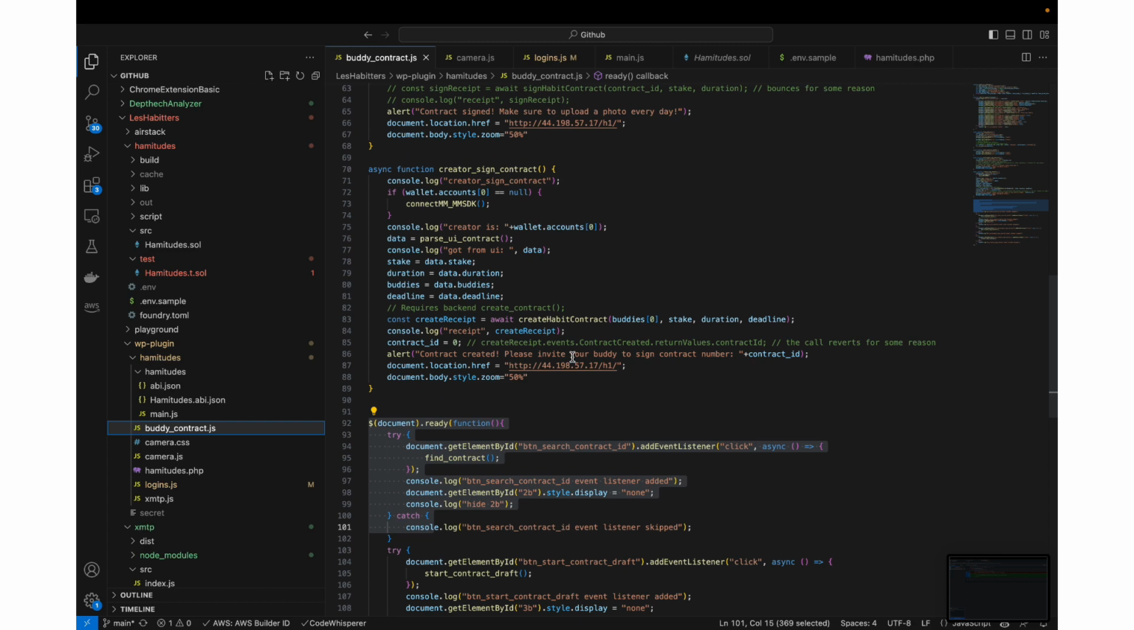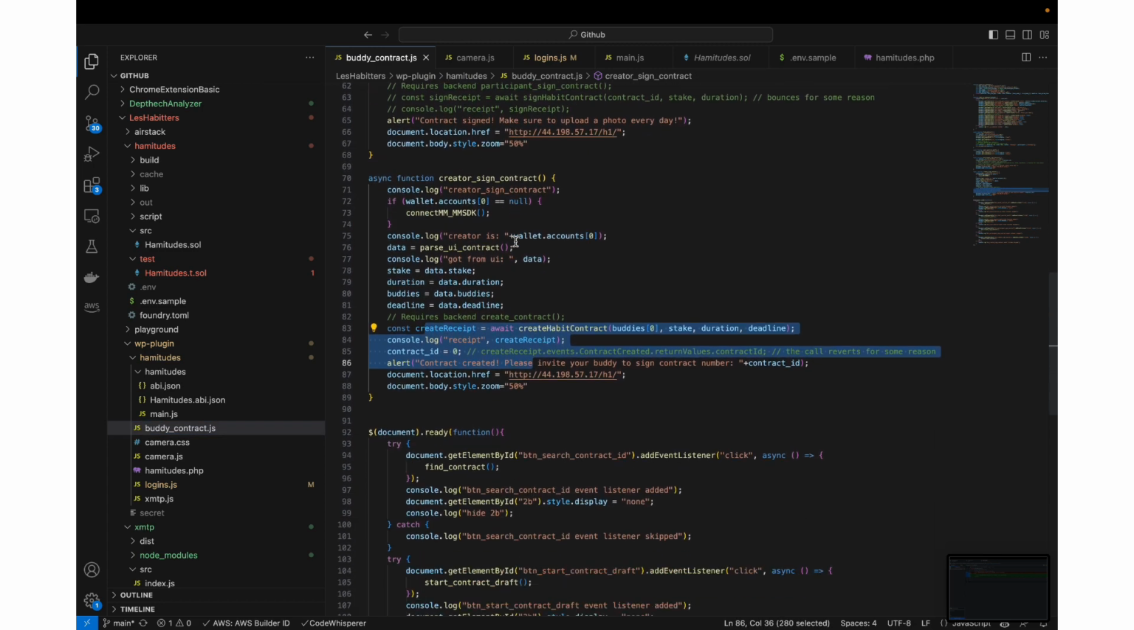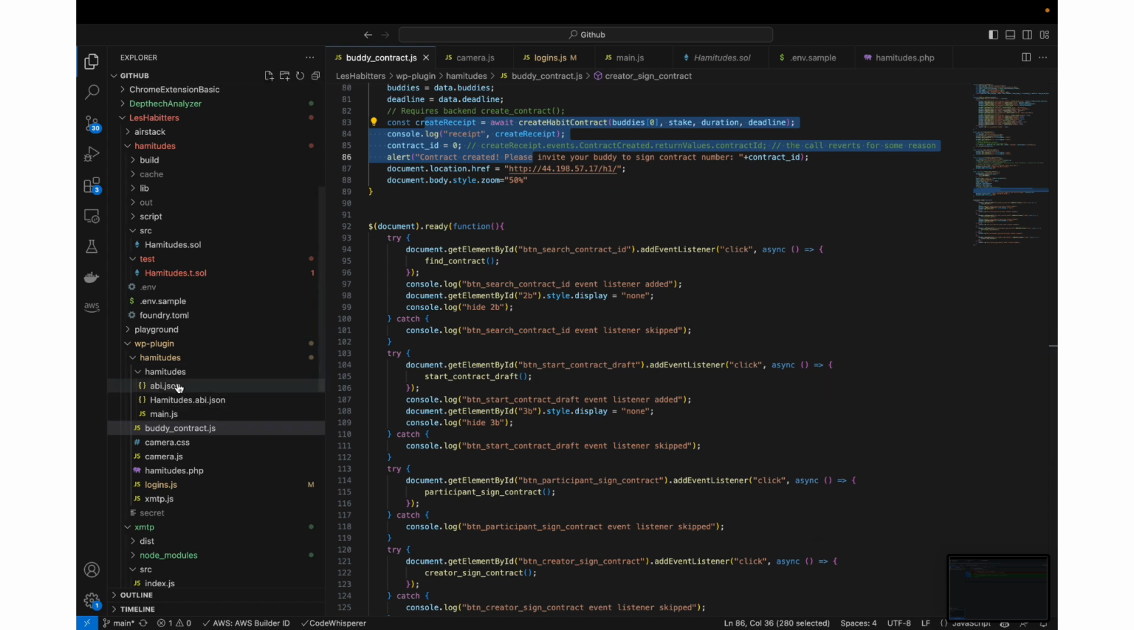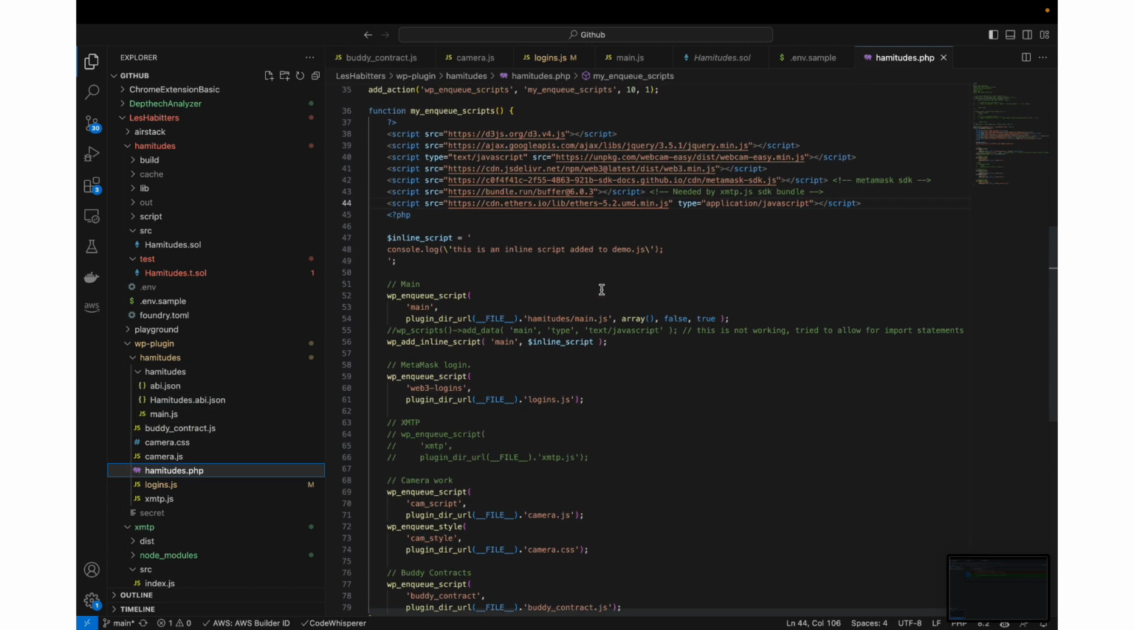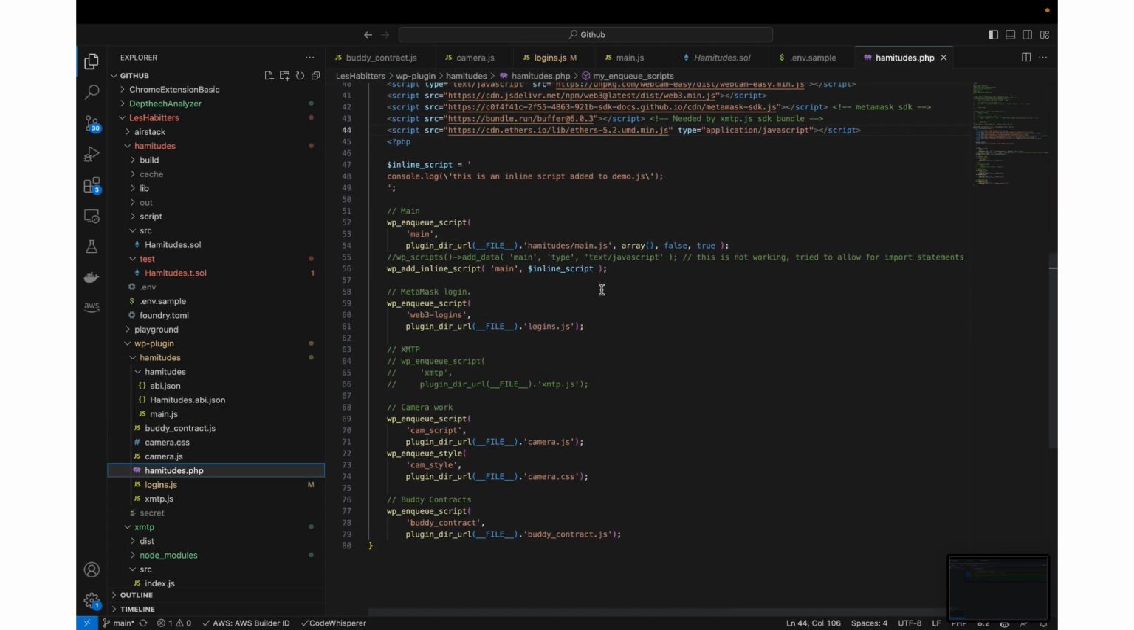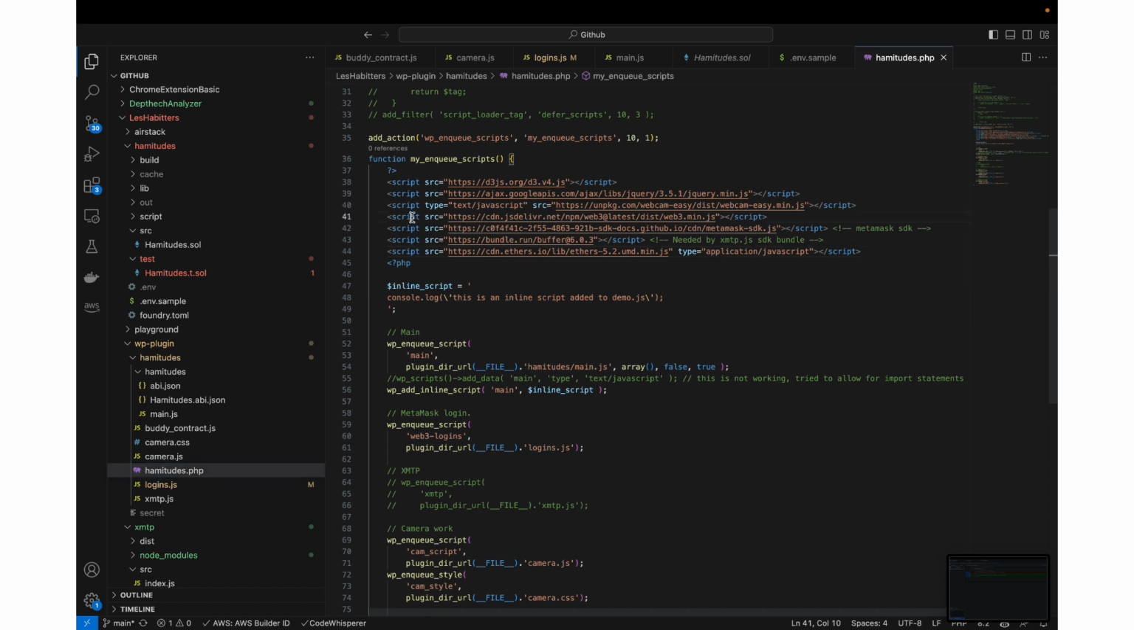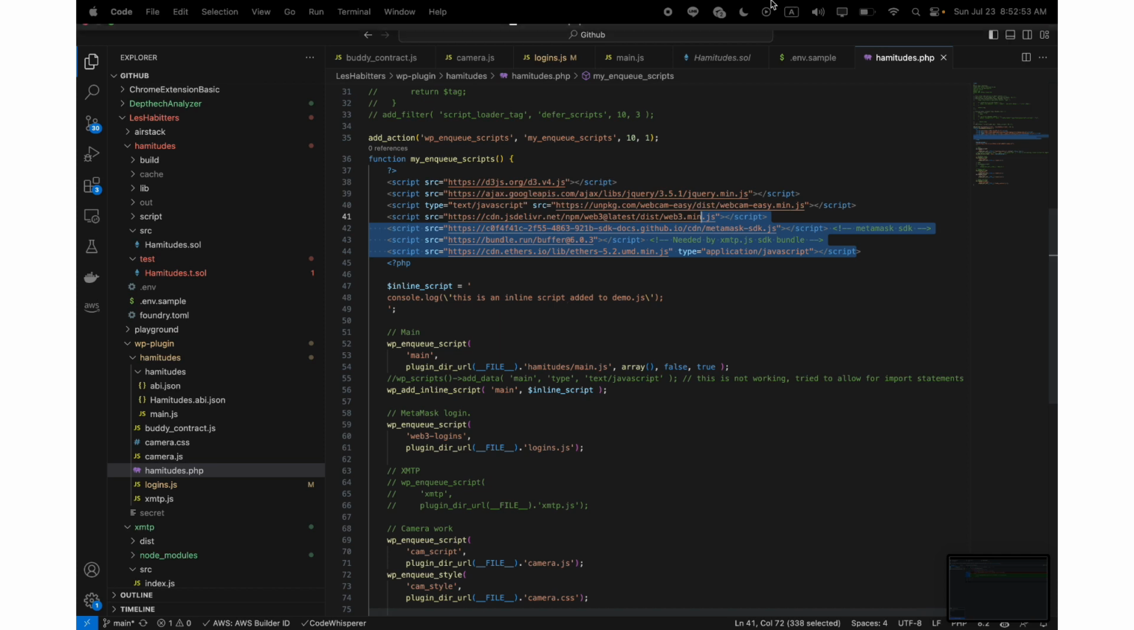This is the fun part where we actually start to call the smart contracts. We have a couple of imports, and these imports are also what gave us some headache. It's going to be inside the enqueue script portions. So you'll notice that a lot of our imports, for example, the SDK bundles, have to come through here, and that's a limitation of WordPress right now.